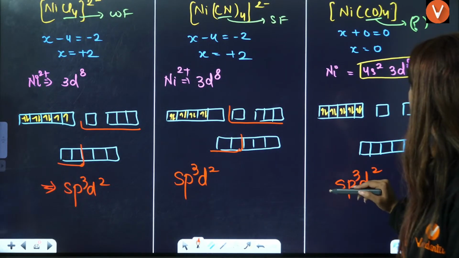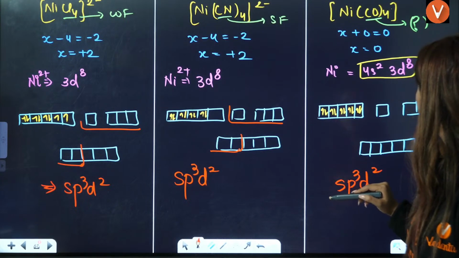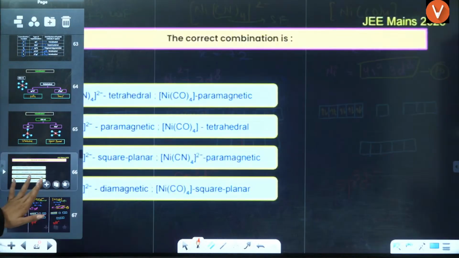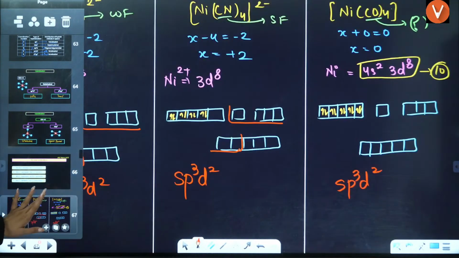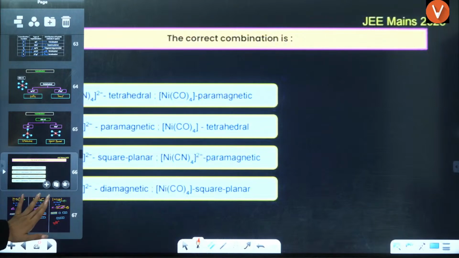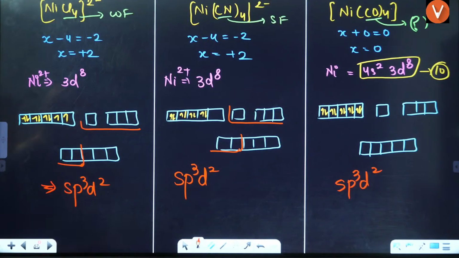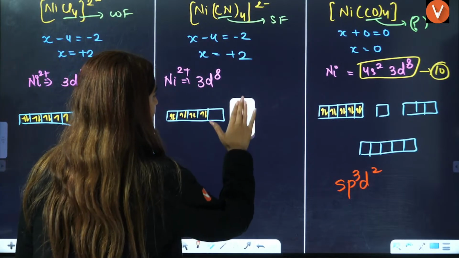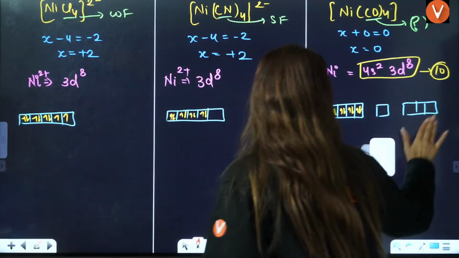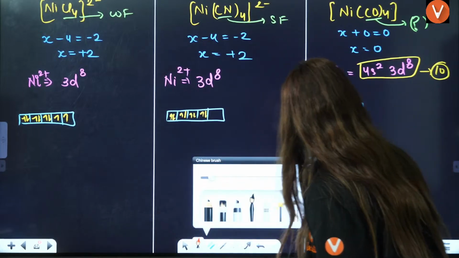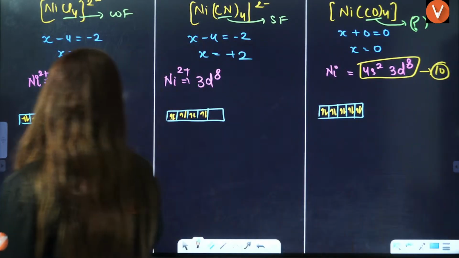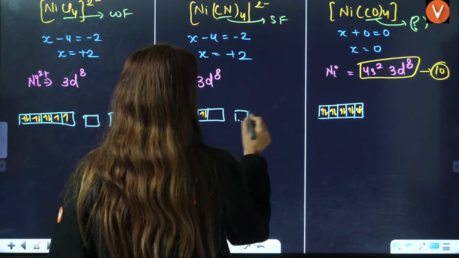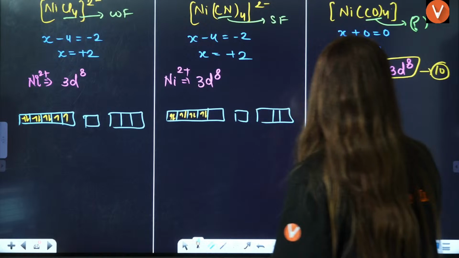If I have this, then it should be sp3d2 only, with 10 electrons. Wait a minute, let us see the paramagnetic and tetrahedral. Beta, why didn't you tell me? Very, very big mistake we have done. The coordination number was 4 here, not 6.